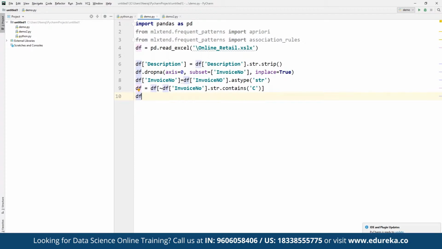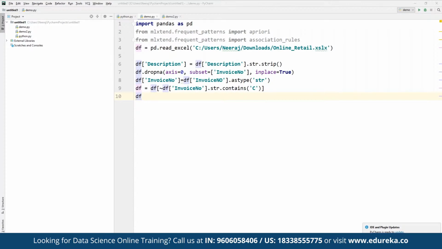After we are done cleaning up, we need to consolidate the items into one transaction per row with each product. For the sake of keeping the data small, we are only going to be looking at the sales for a specific country.